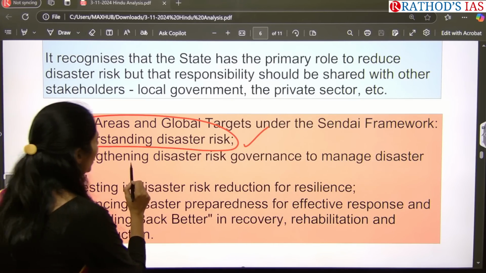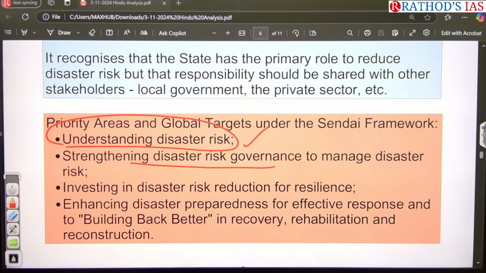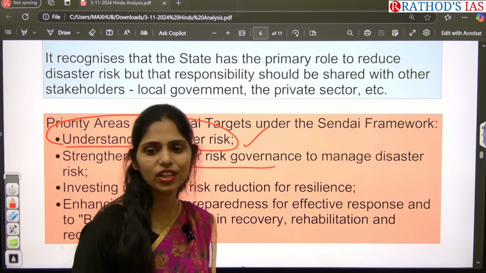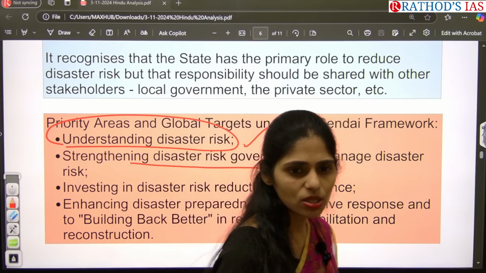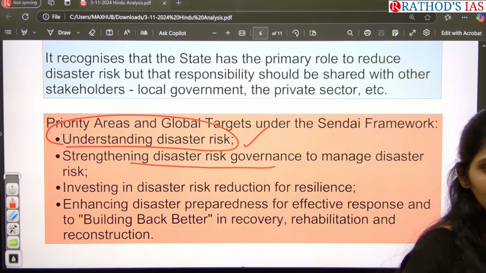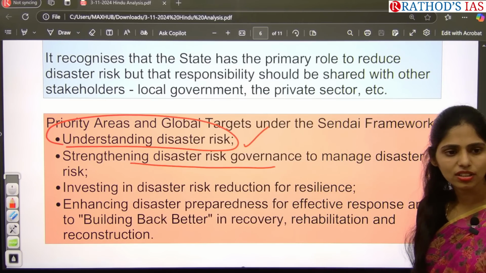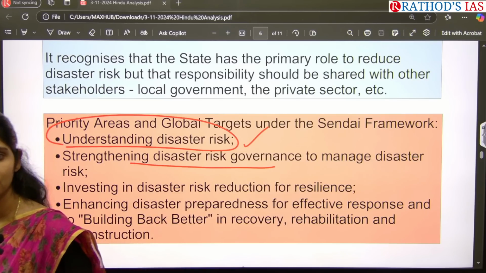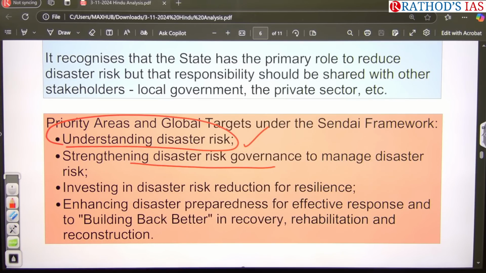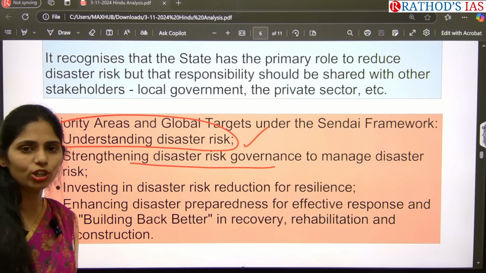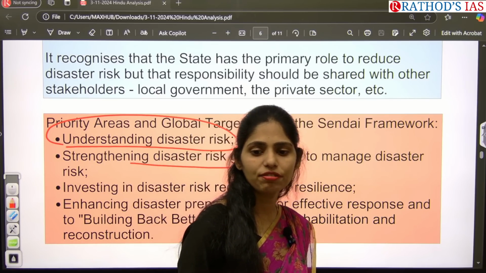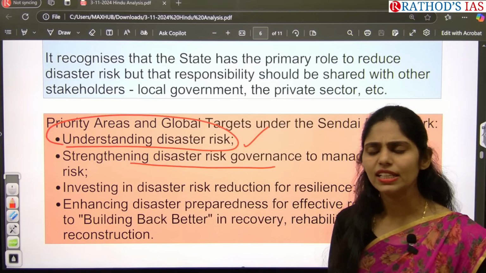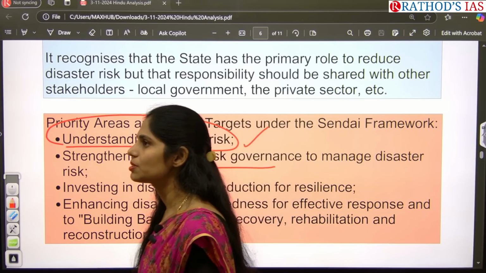Next, we have to strengthen our disaster risk governance as well. Whenever we improve our disaster risk governance, we can easily manage our disaster response. So can you tell me examples of disaster risk governance in our country? NDMA, National Disaster Management Authority, we have State Disaster Management Authorities, and we have the Disaster Fund, and we have the Force. Next. So recently this State Disaster Response Force was in news.